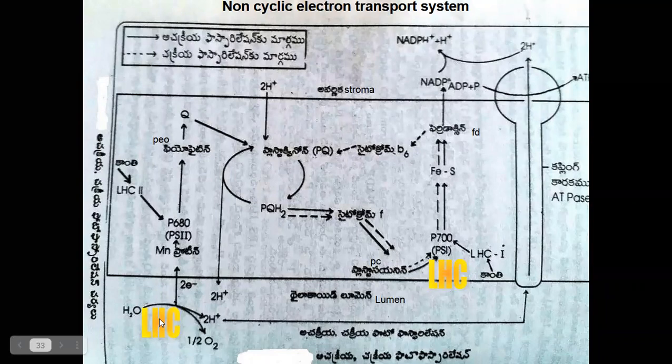The oxygen evolving complex, in presence of light, lyses the water molecule and releases two protons, two electrons and oxygen gas. This process is called photolysis of water. By the photolysis of water, protons and oxygen gas are released in the lumen of thylakoid, and electrons are passed to manganese protein.